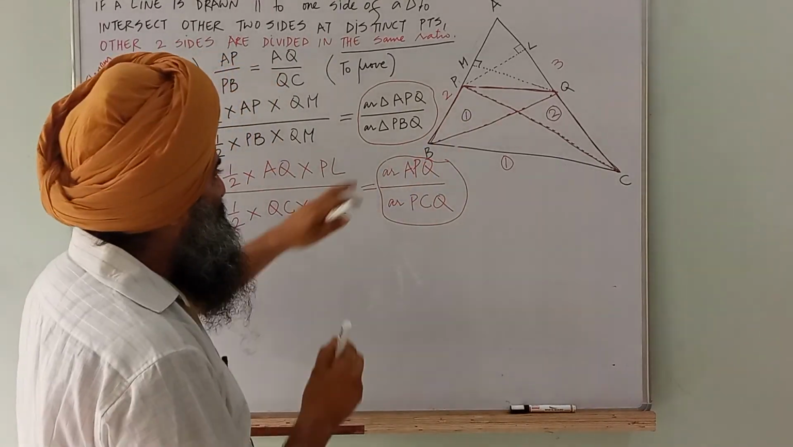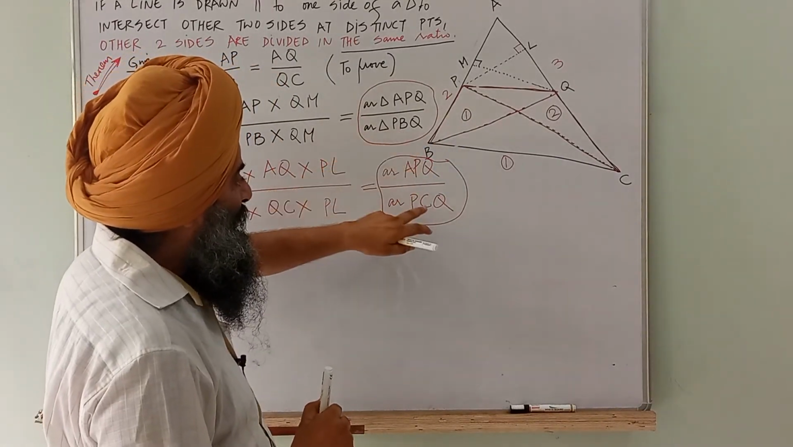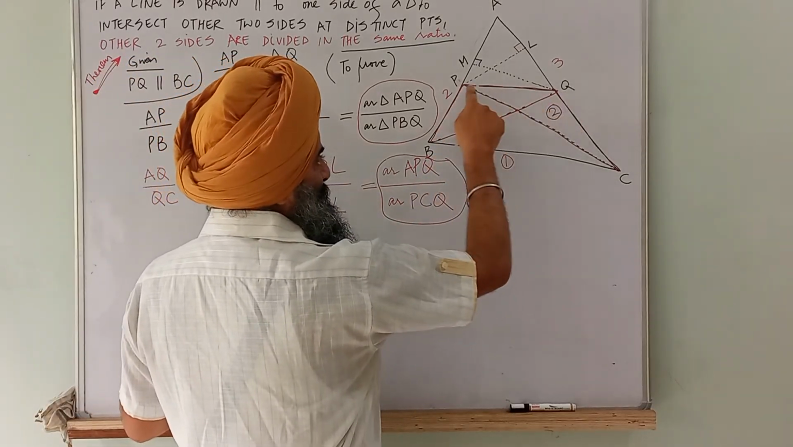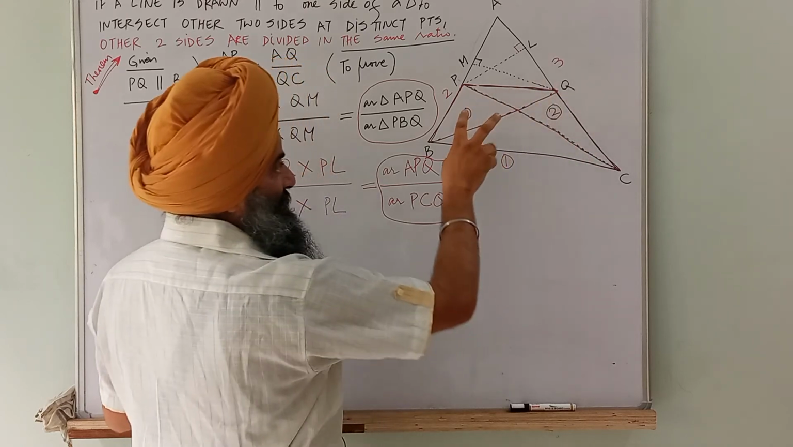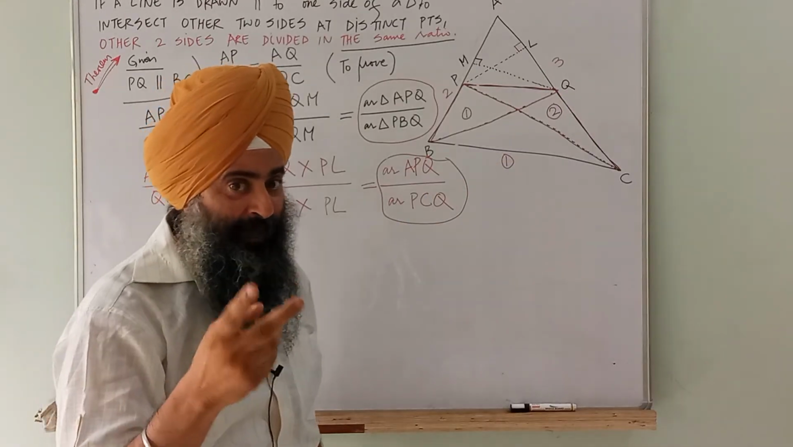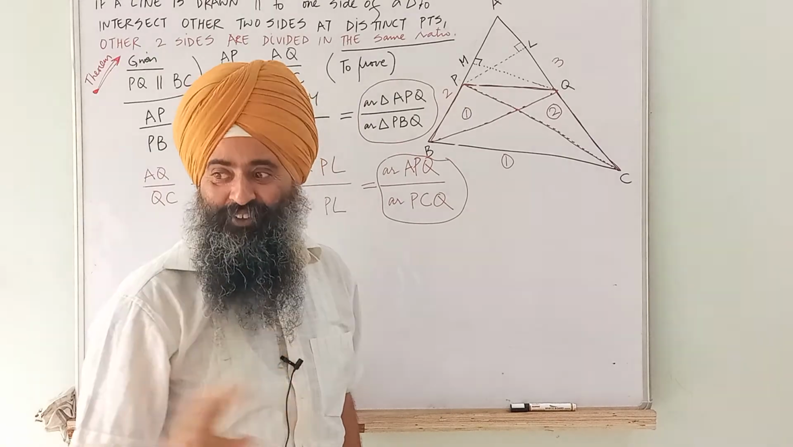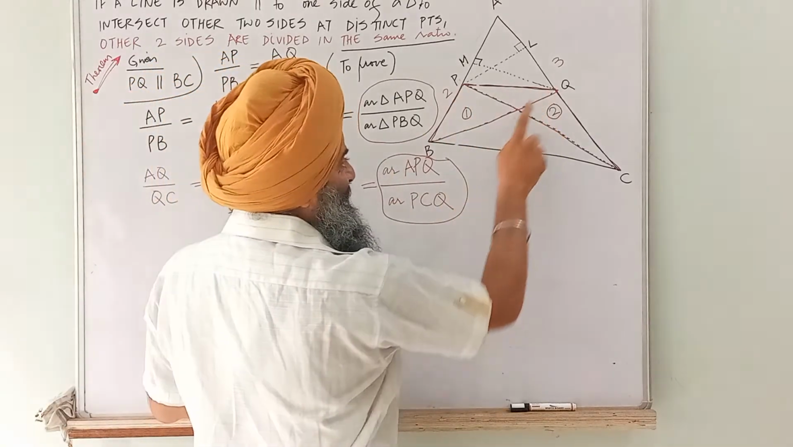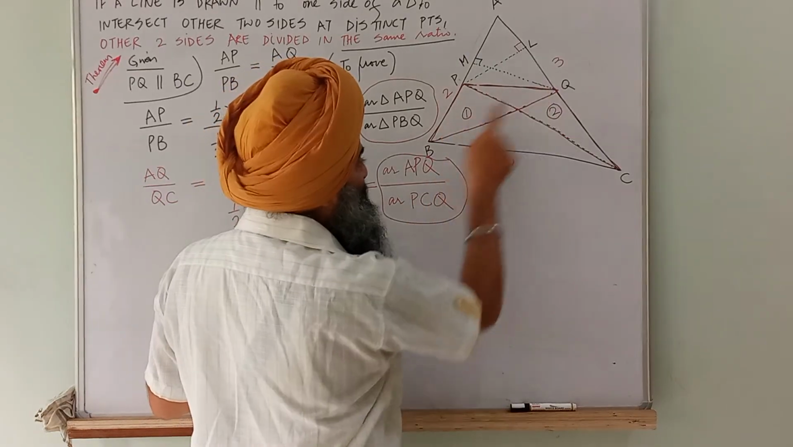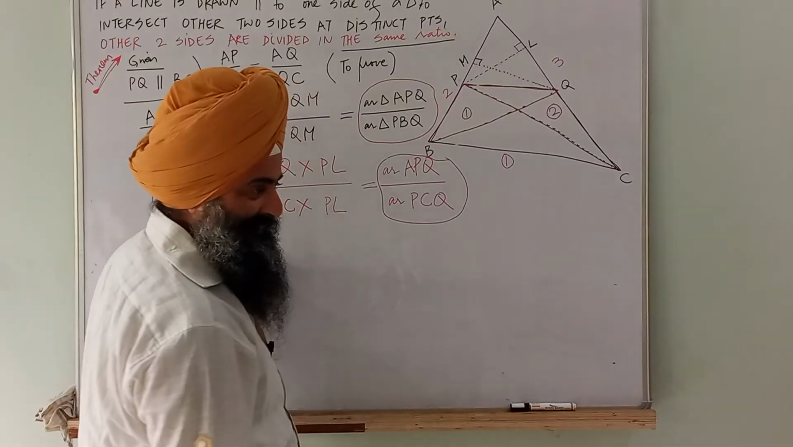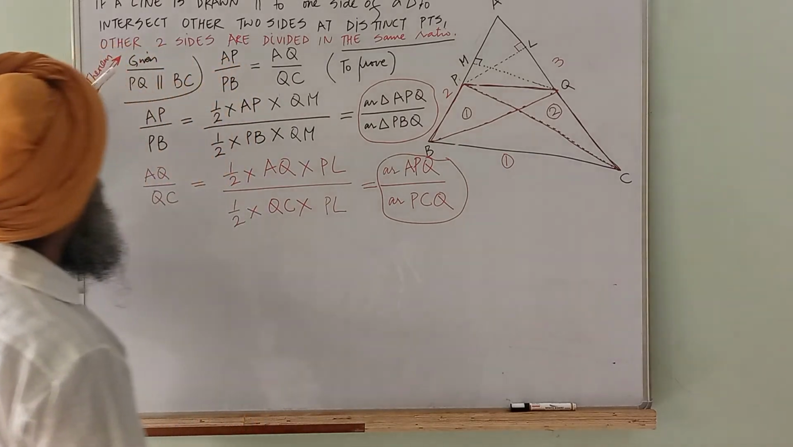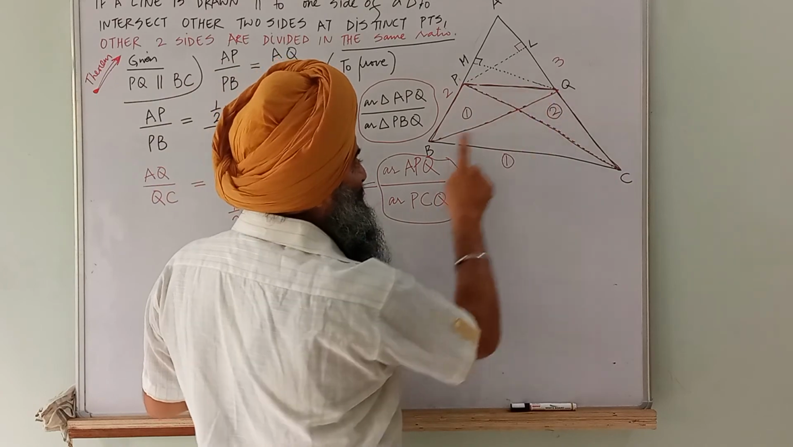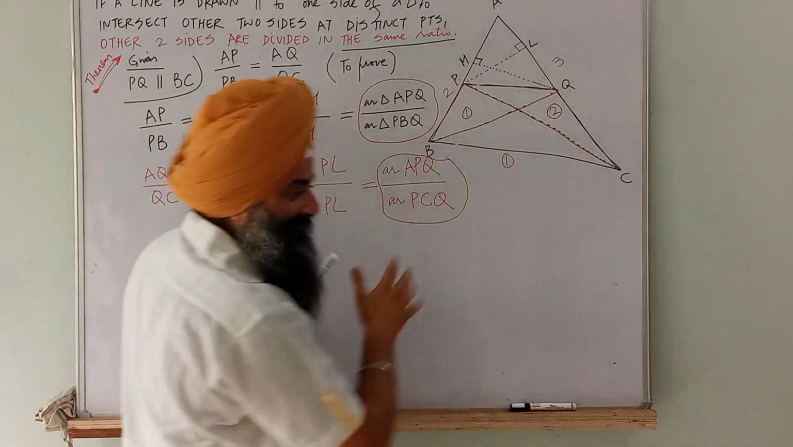Okay. Now which two? Can I say something about triangle PBQ and PCQ? These two triangles are on the same base or not? What is the same base? PQ. The base is same, and how can you say PQ is parallel to BC? It is given that PQ is parallel to BC.